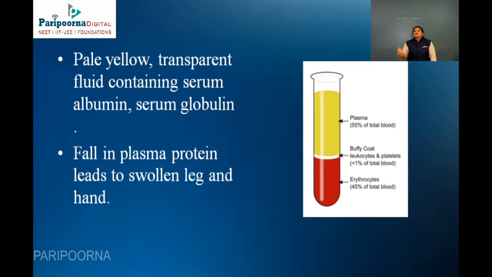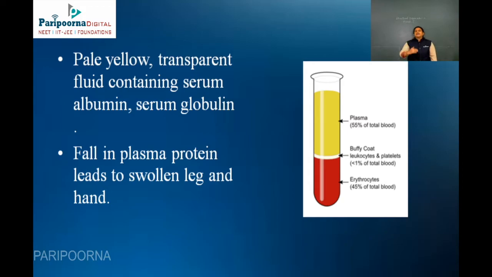For example, for the coronavirus also, people are giving many types of plasma therapy or donating plasma so that they can see whether any immunity cells or antibodies can arise from the plasma cells donated by the donor. A fall in this plasma protein leads to swollen legs and hands, which is one of the immunity depressors. In this image you can see the yellow colored component which is separated on the top layer of the blood after the centrifugation of the blood.